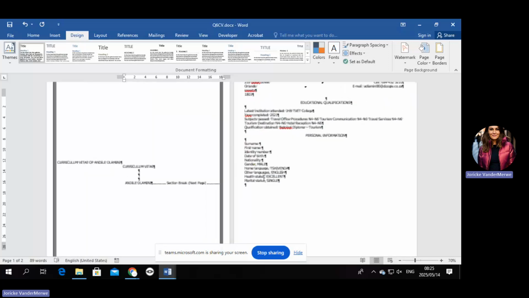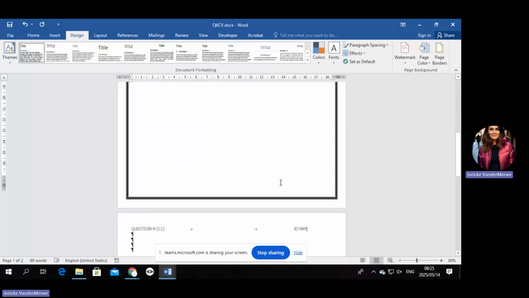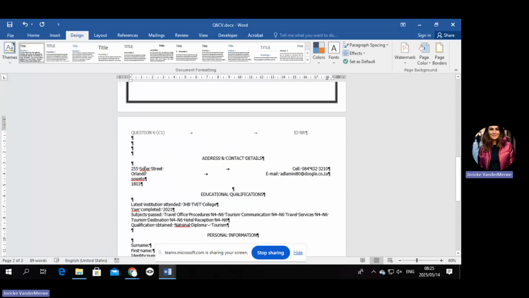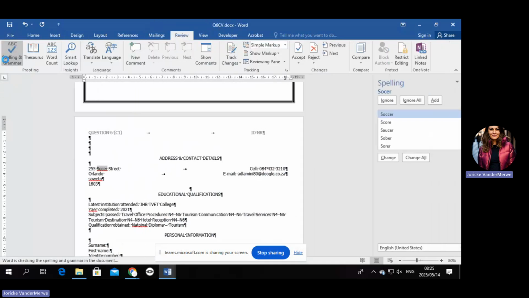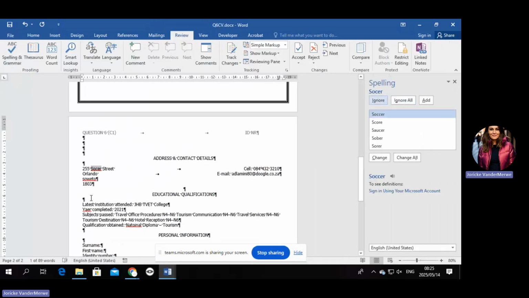Okay. So those things we are going to ignore because it is a street name. Okay, they're not talking about that. So what I will do is if I were you, I would go to review. I would go to spelling and grammar. And then I'm going to go through everything. Now, they didn't say street. Street shouldn't be excluded. Do you agree with me? So you are going to say change.